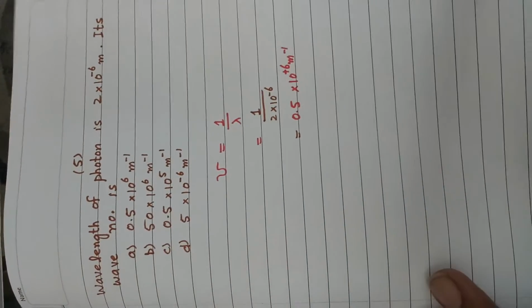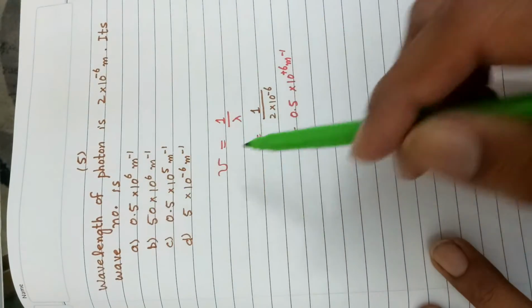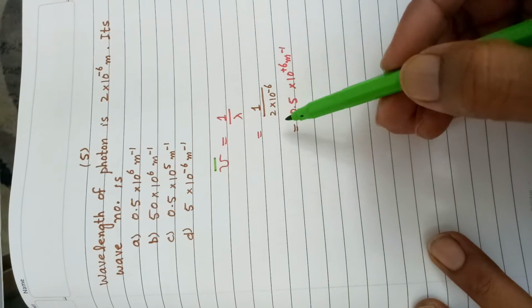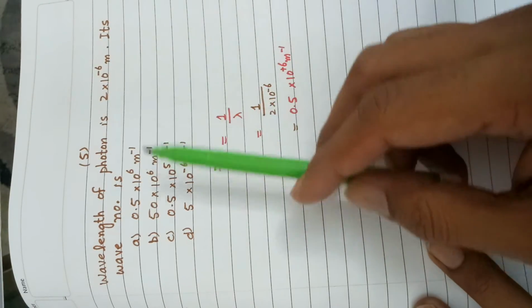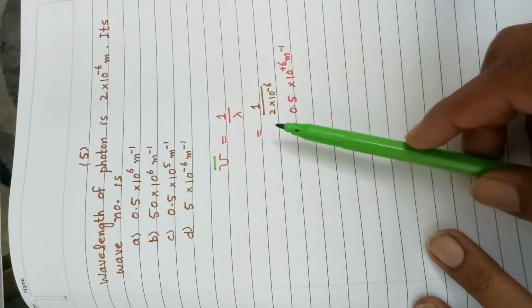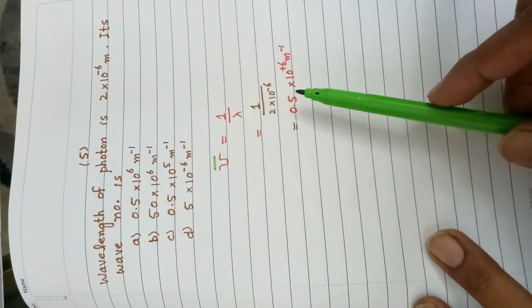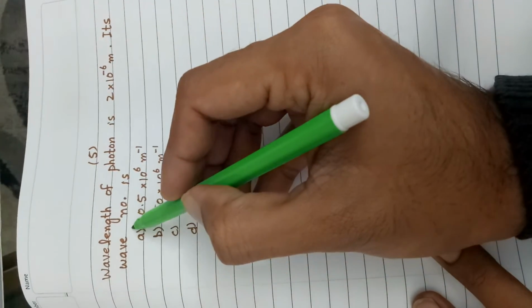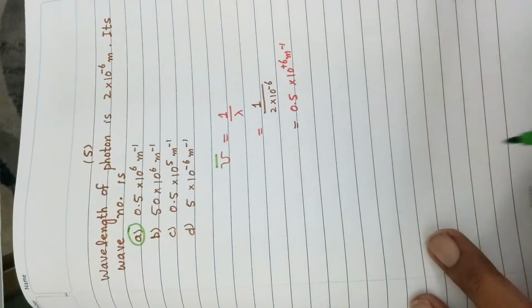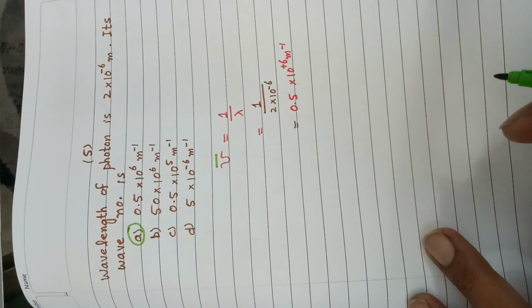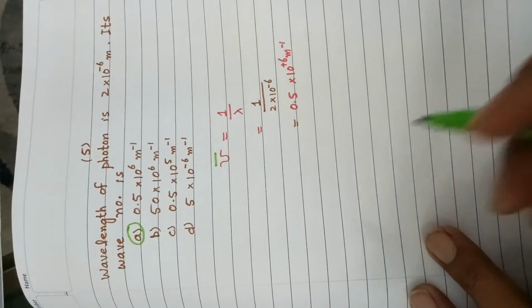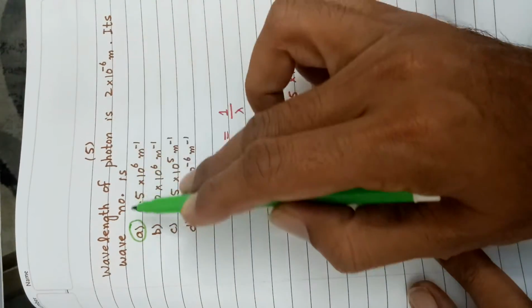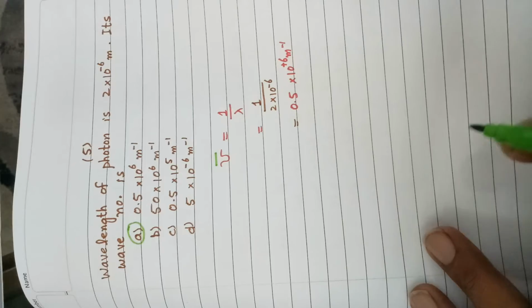Then fifth is, wavelength of photon is 2 into 10 to the power minus 6. Its wave number is equal to 1 by lambda, and value of wavelength given is 2 into 10 to the power minus 6. If we solve it, we will get the answer 0.5 into 10 to the power 6 per meter. Similarly, we will interchange the formula. Wavelength of photon is this, its wave number is, okay, that's right.